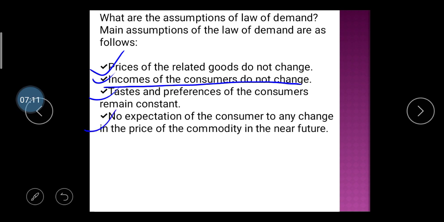Then, there is no expectation of the consumer of any change in the price of the commodity in the near future. But it's not possible, because in the near future the price of the product may change. Still, there are mainly 4 assumptions of the law of demand. Whenever you write the law of demand, you have to write these assumptions.